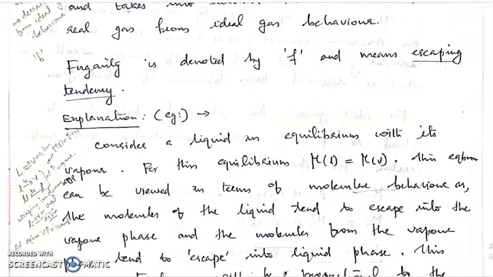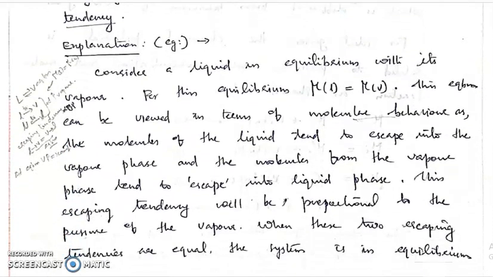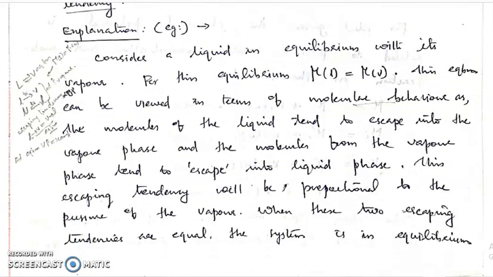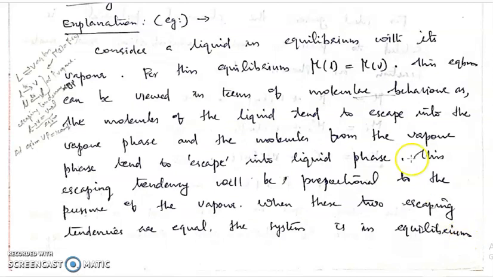For example, consider a liquid in equilibrium with its vapor, a liquid-vapor equilibrium. For this equilibrium, the chemical potential of the liquid will be equal to the chemical potential of the vapor.